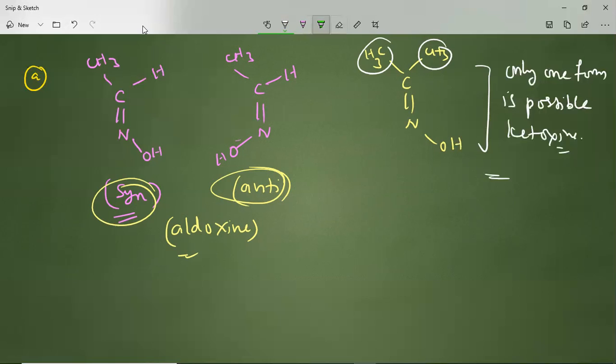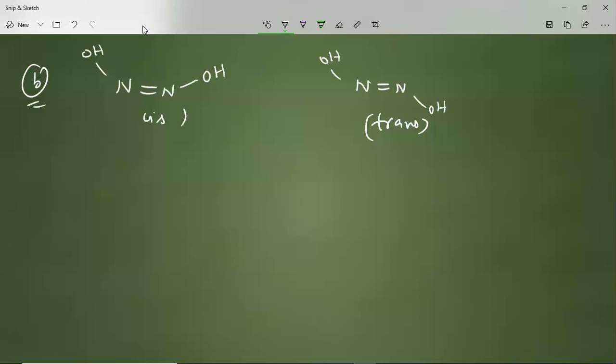Likewise, we can see another example. The nitrogen double bond, we will see here. So it is definitely a cis form. And when the nitrogen double bond has OH on the opposite side, you will call this one a trans form.